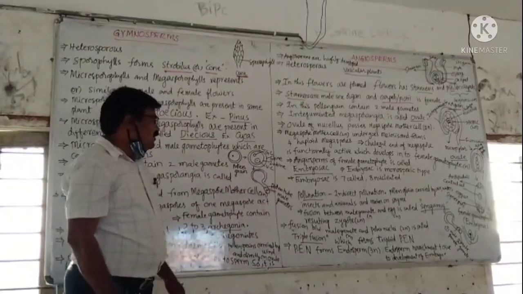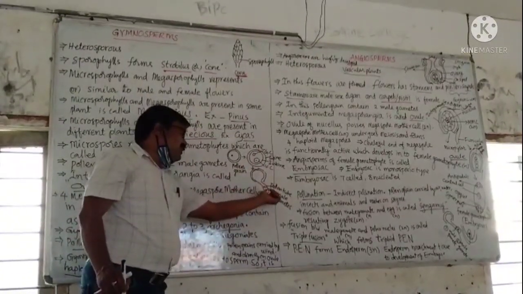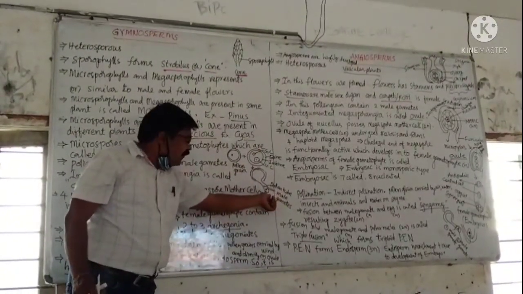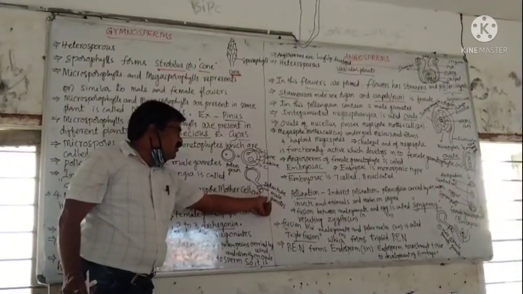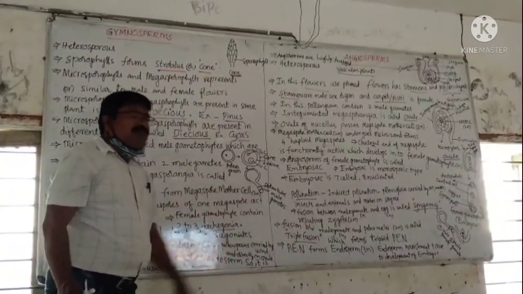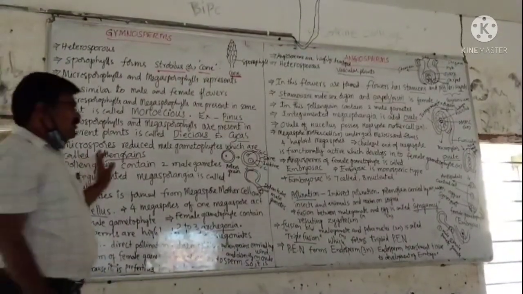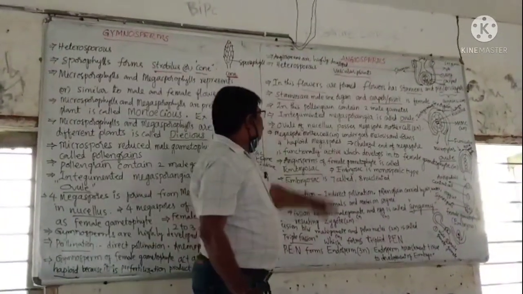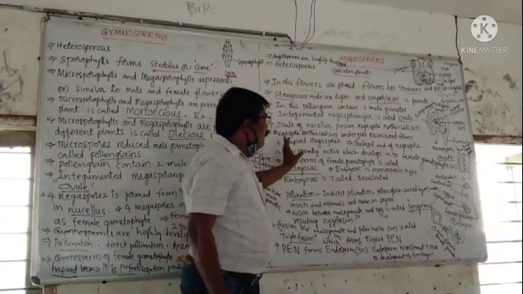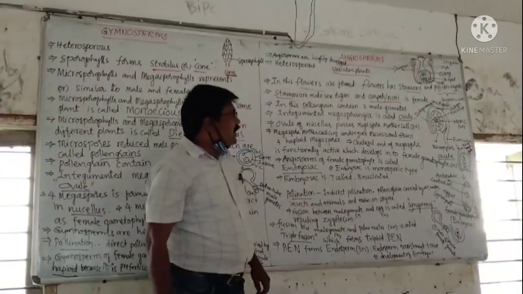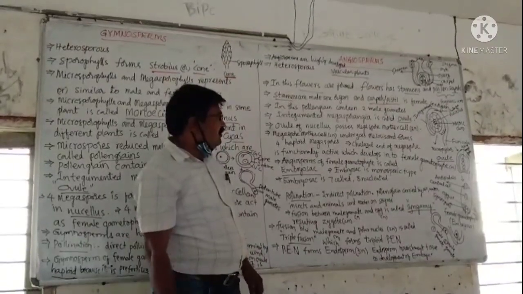The generative cell again divides mitotically and forms two male gametes in the pollen tube. This is also the same in angiosperms, where the pollen grains are formed from the microsporangium, that means anthers.